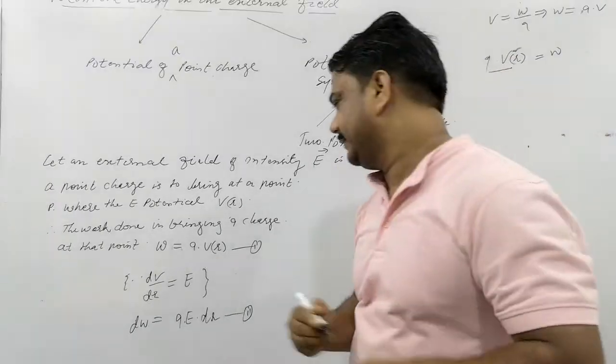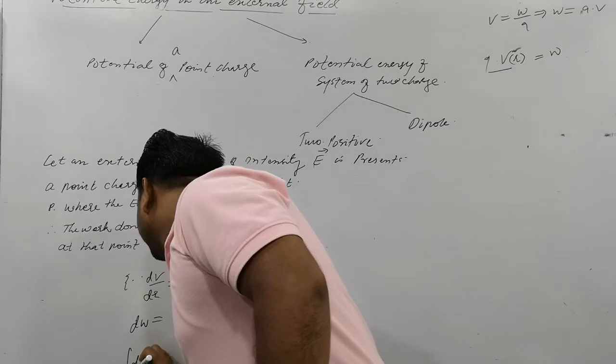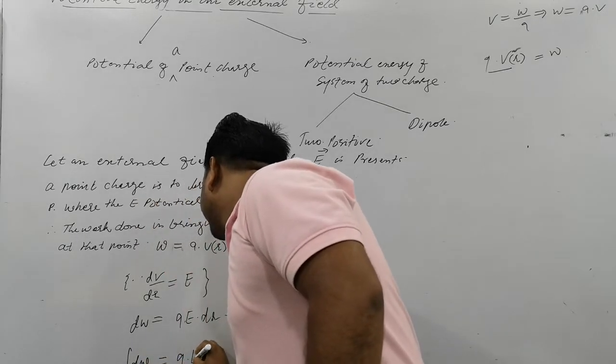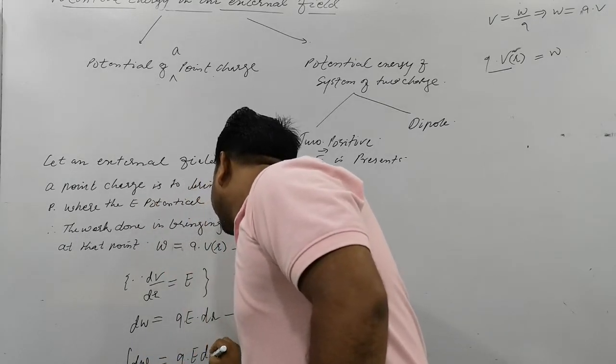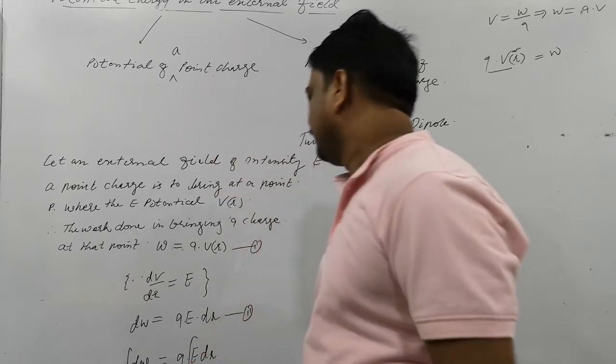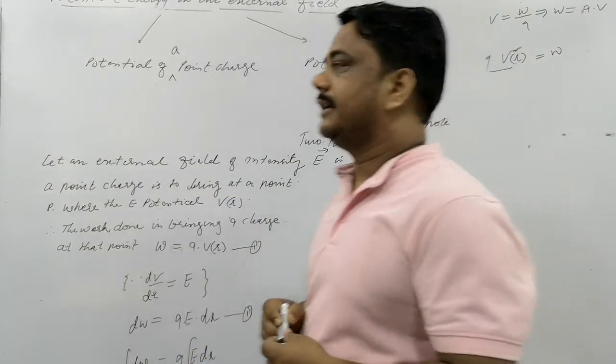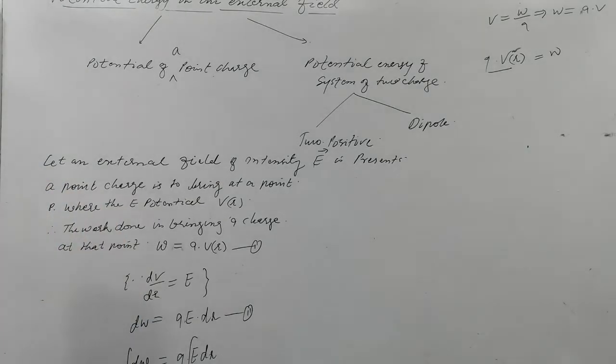If you integrate it, integrating this, the network can be found out here. Integrating this equation, we can calculate the total work done. Is that clear? So, well understood.